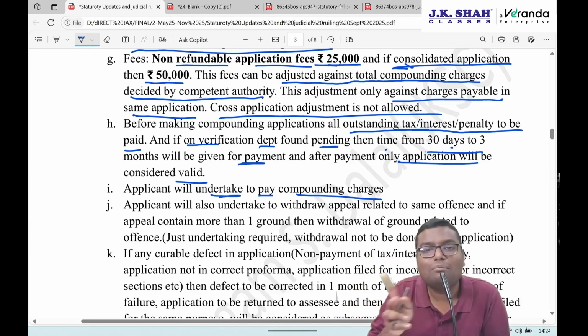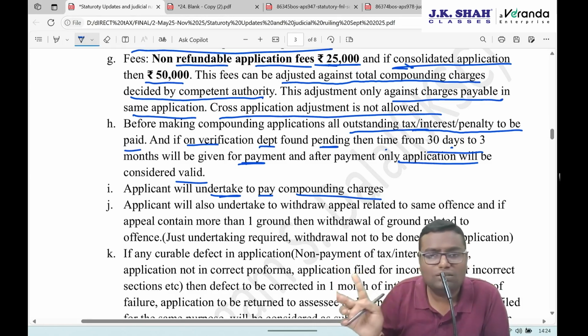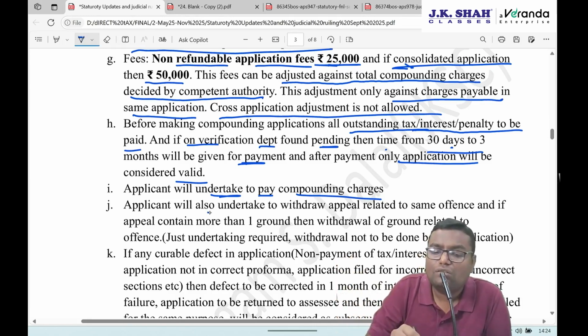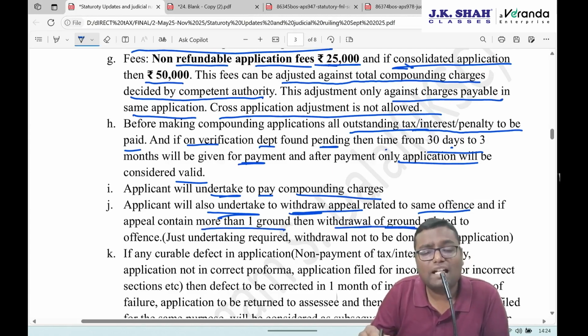How can that be? On one side you say that yes, I am accepting my offense. On the second side you are going for appeal. Two things cannot be there simultaneously. Hence the applicant will also undertake to withdraw the appeal related to the same offense. And if an appeal is filed containing more than one ground, withdrawal of that ground has to be done which is related to the offense for which the compounding application is done.